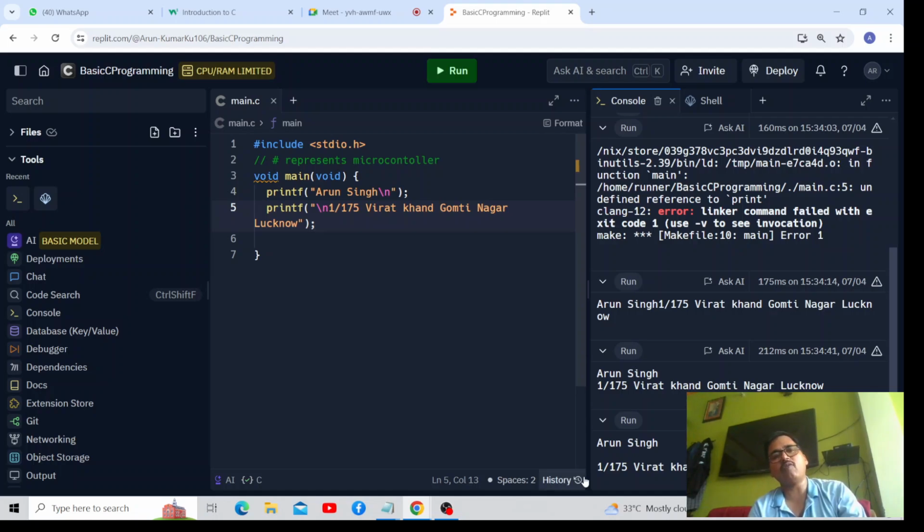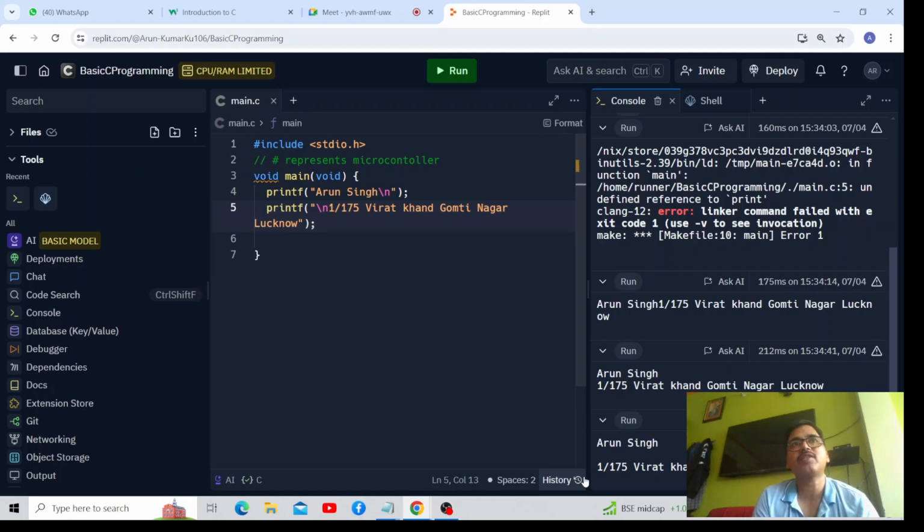Got it, Ayush? Any doubt? Sir, whenever we start a program, do we always have to write this first and third line? Yes, the main method. The entry point is the main method. The program should start from the main method only. And the first line is useful just because you are able to use printf. Printf means this text will go on the monitor.